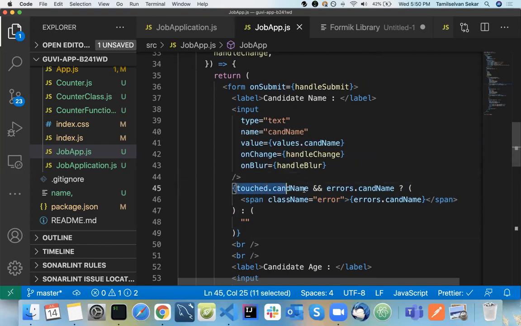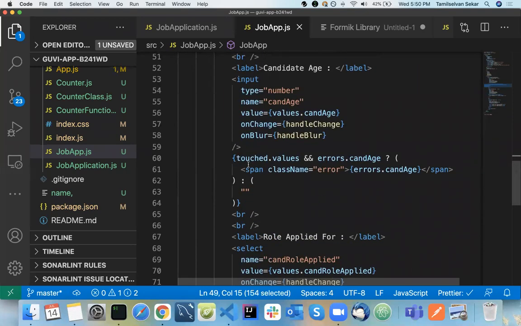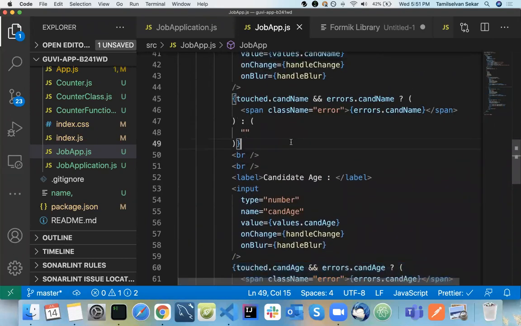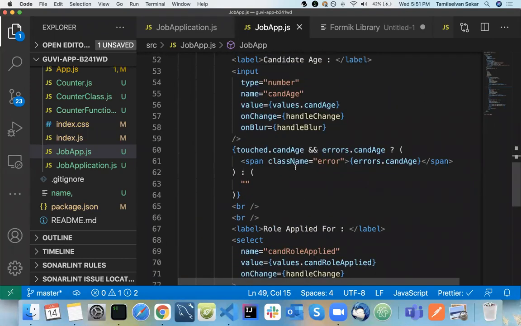If that particular form field is touched and there is an error in that name, we need to display that error. Same way, if the form field is touched and there is an error in the candidate age, we need to display the error for the candidate age. Clear on this now? So clear on the onBlur part and handleBlur part now.